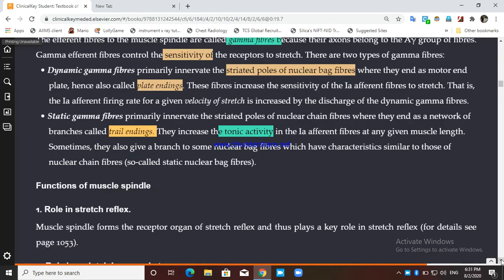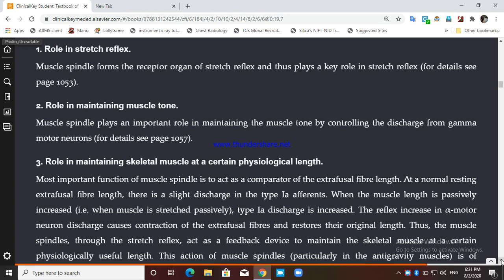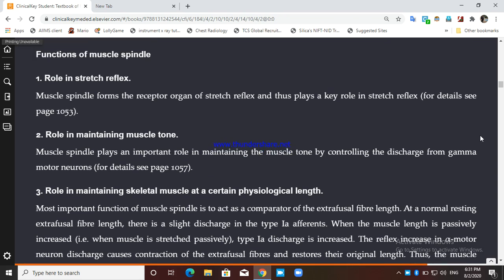What is the function of muscle spindle? Muscle spindle short notes come, long notes also come, okay? What is the function of muscle spindle?